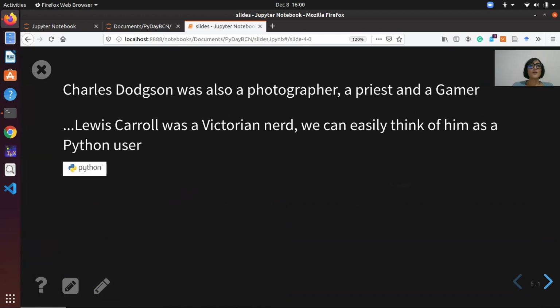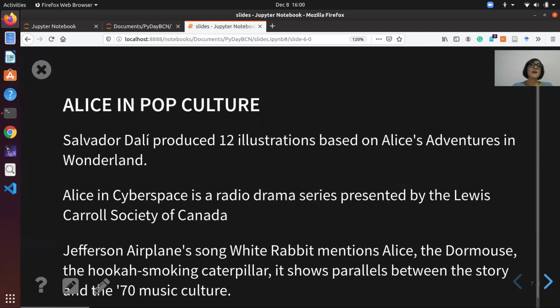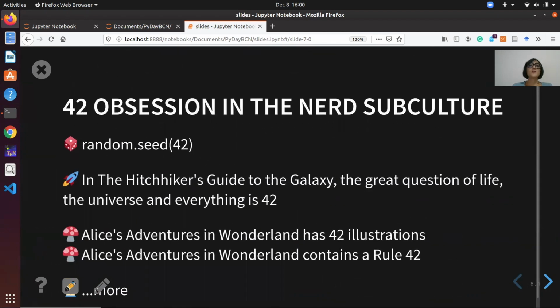Carroll is the author of Alice in Wonderland, and his novel contains parodies and tons of hidden maths puzzles. Alice in Wonderland madness has been enormously influential in popular culture and art. Carroll was obsessed by the number 42.